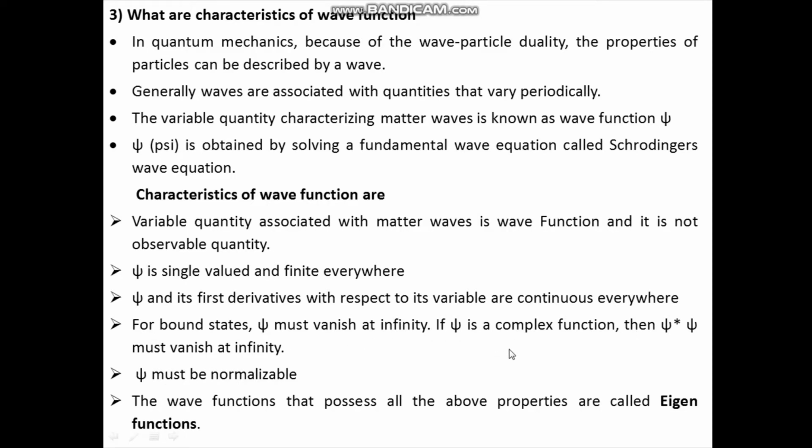Here psi is the wave function and psi star is the complex conjugate of psi. Next, wave function psi must be normalizable. The wave functions which possess all these above properties are called eigenfunctions.